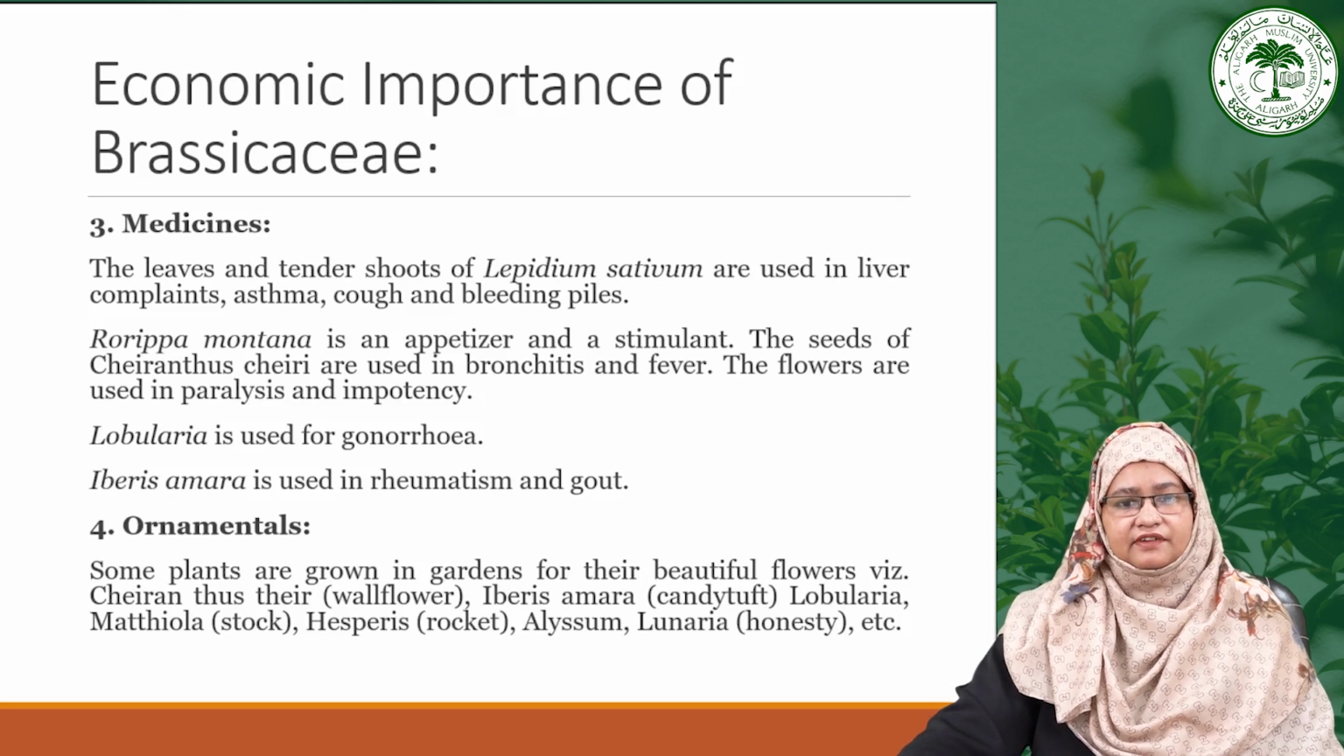Beyond their medicinal value, many Brassicaceae species are cherished for their ornamental qualities. Plants like Cheiranthus cheiri and Iberis amara are frequently cultivated for their aesthetic appeal in gardens. Other floriferous plants in this family include Lobularia, Matthiola, Hesperis, Alyssum and Lunaria. These plants not only enhance garden beauty but also contribute to biodiversity.